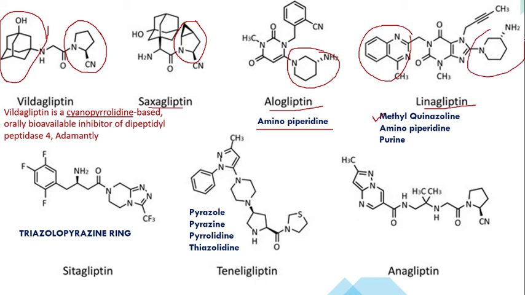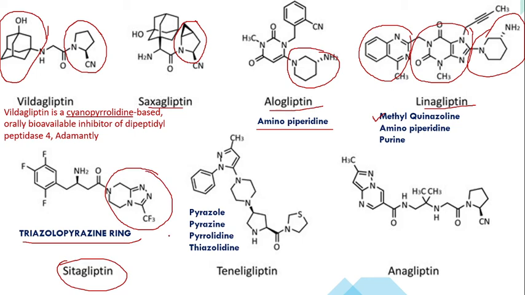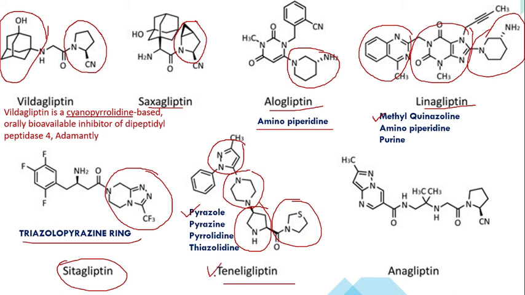Again aminopiperidine is there, as well as the purine nucleus. Next is sitagliptin, where a triazolopyrazine ring is there. And teneligliptin, where a pyrazole ring is there. This is a pyrazole, this is a pyrazine, this is a pyrrolidine, and this is a thiazolidine. So these four heterocyclic rings are fused and attached together to give the structure of teneligliptin, and last is anagliptin.